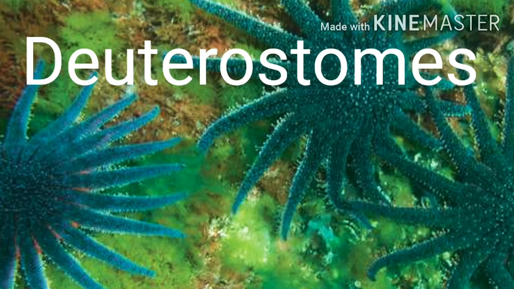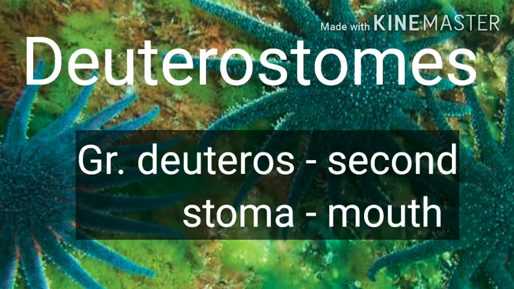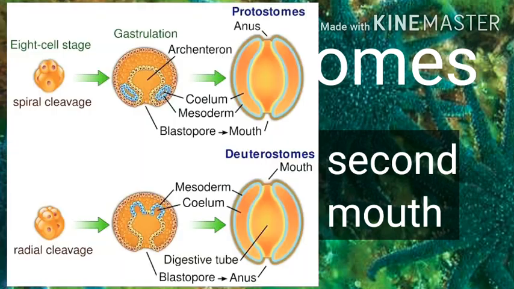It means the second mouth, because the word is generated from the Greek word deuteros meaning second and stoma meaning mouth. Quite different, no? What is second mouth? It is so named because, according to embryonic development, the first opening of the blastopore is usually the mouth. But in the case of echinoderms, hemichordates and chordates, the first opening is the anus and the second opening is the mouth, on its opposite side. So those are deuterostomes. You're going to find this word frequently in your study.